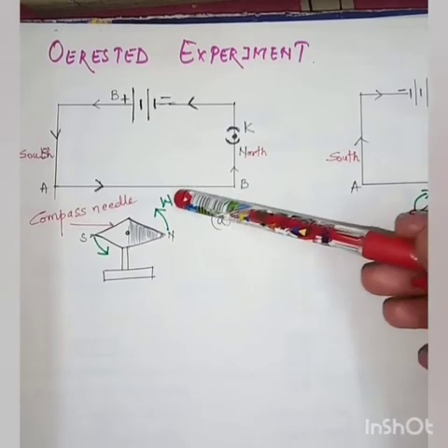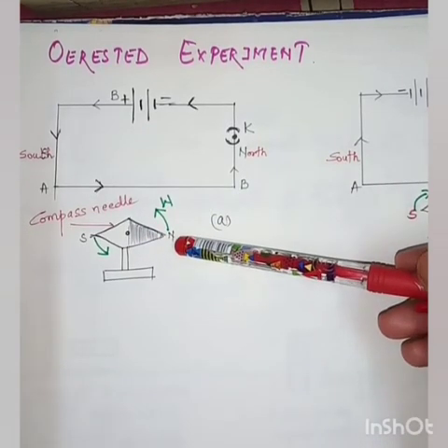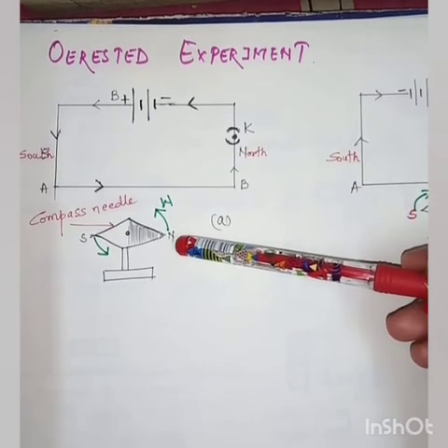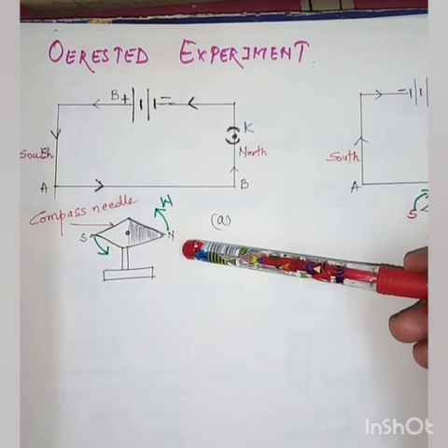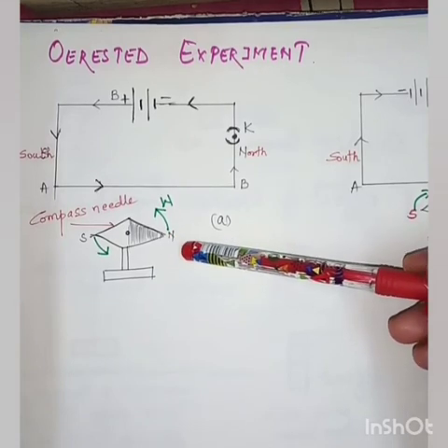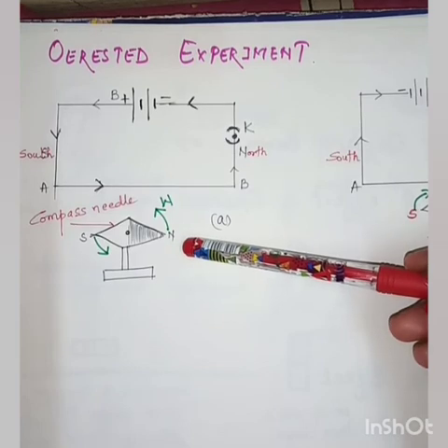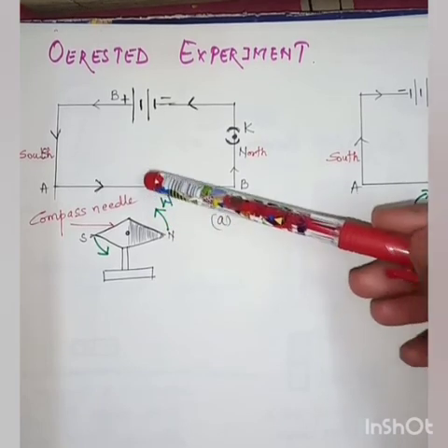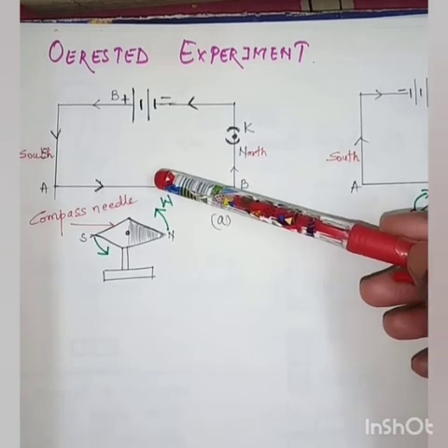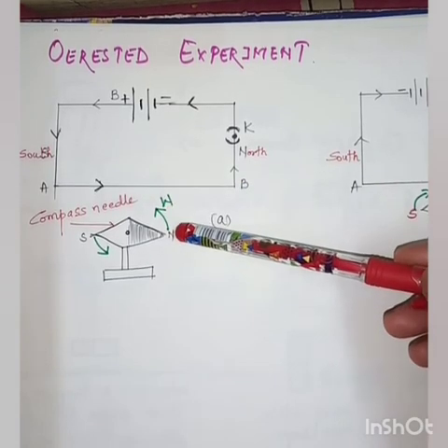Since the compass needle is only affected by the magnetic field, what is the purpose of the compass needle? Its pointer always shows the north direction, and when there is a magnetic field around it, then its needle starts deflecting. This means that on passing of the electric current through this wire AB, it is showing the deflection.